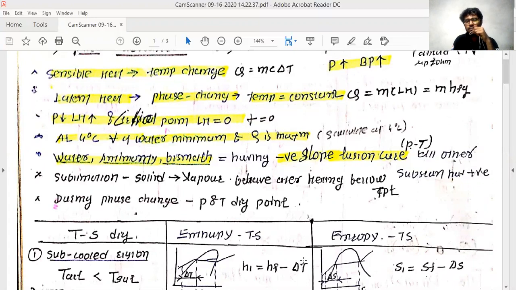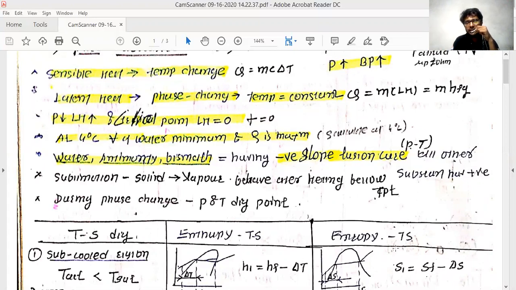This is a similar graph to the previous graph which I just explained, but this one is drawn on the PT diagram, the pressure and temperature diagram. P is the atmospheric pressure and T is in degrees Celsius.